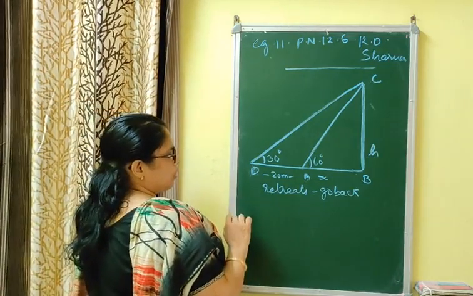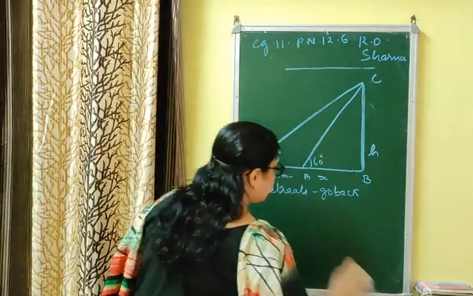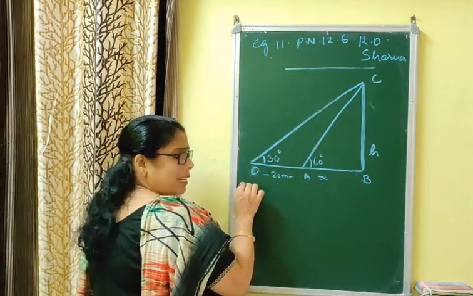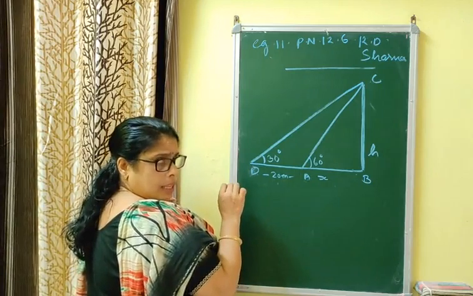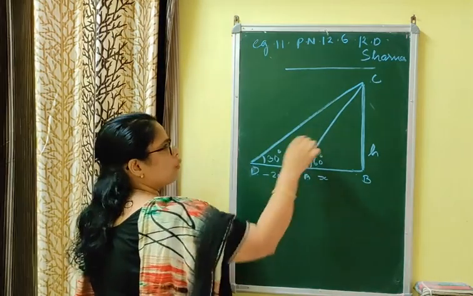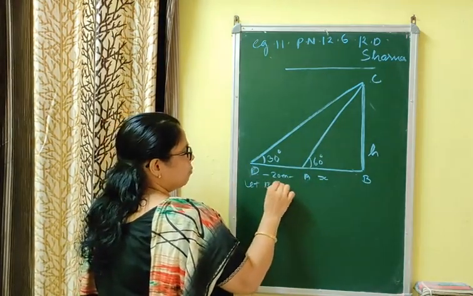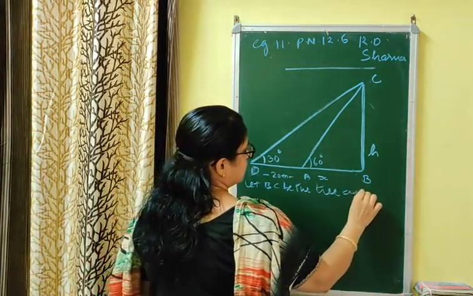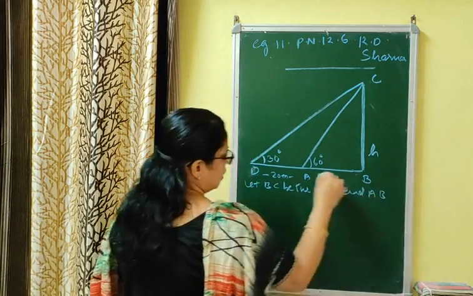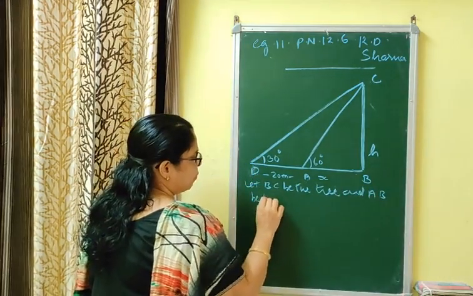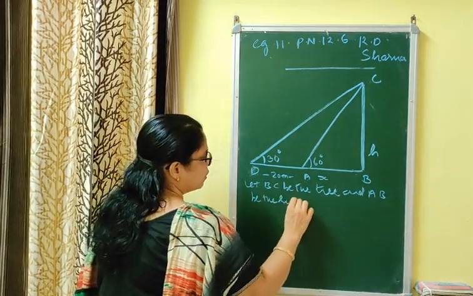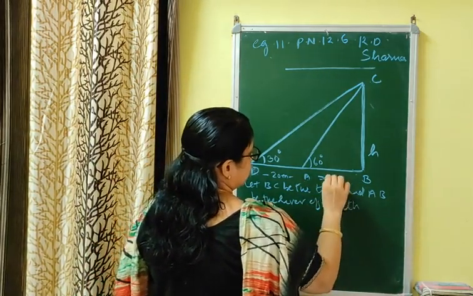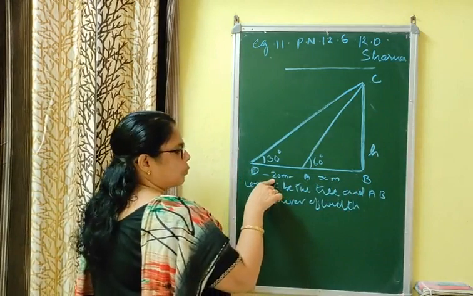Now you have to do the assumption. Because I can't rub the figure, I will write a little bit of assumption, but in the examination you have to do assumption. What we assume? Let BC be the tree, and AB को क्या assume किया था? हाँ, river. AB be the river of width x meter. x means the unknown. It is in meters since it is given in the unit meter.